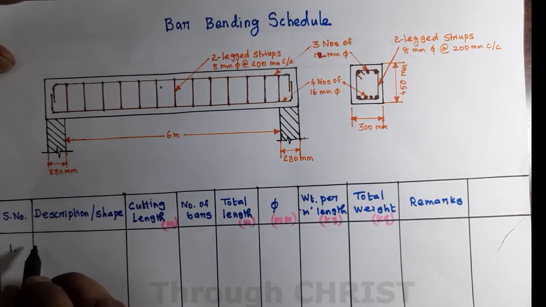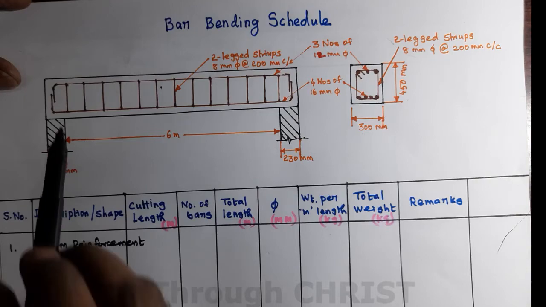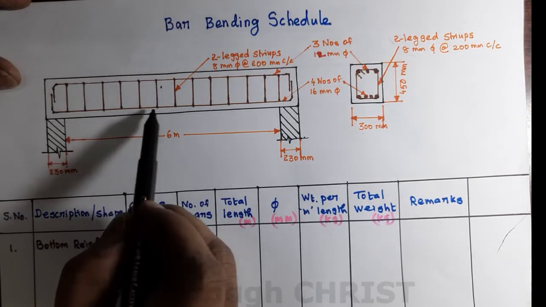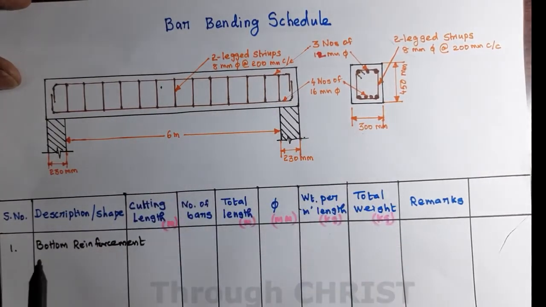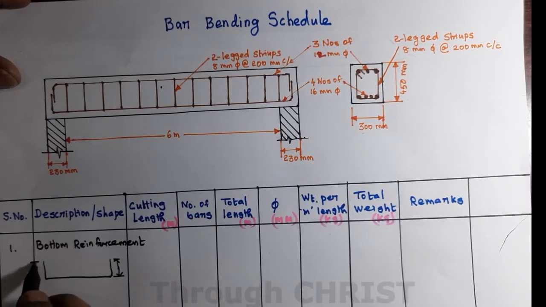Let me work out how to prepare the bar bending schedule for this beam. First we shall take the bottom reinforcement. Like that you have to mention the description of what kind of rod you have calculated the steel quantity for. First of all I am working on the bottom reinforcement. I have to draw the shape also. This is the shape of the bottom reinforcement. Then I have to calculate the length of all three parts: what is the length of this one, this one, and this one. If I can calculate that, then I can calculate the cutting length.